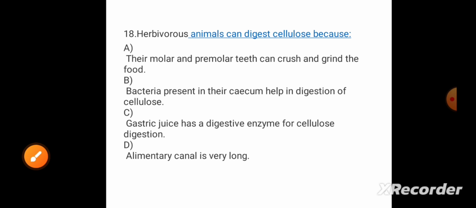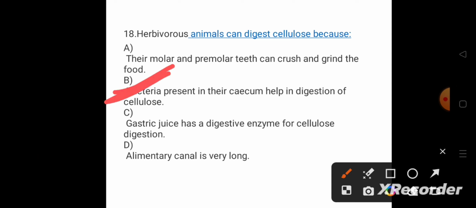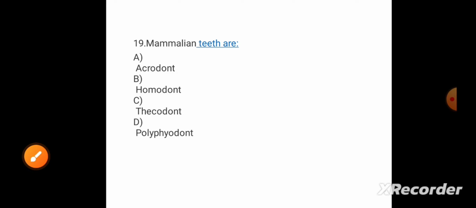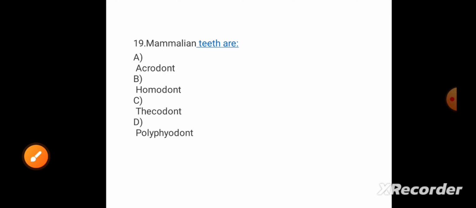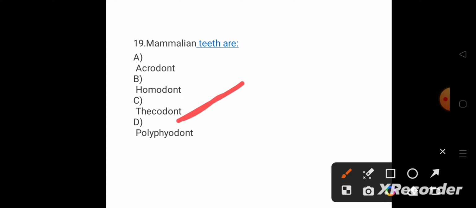Now coming to question number 18, herbivorous animals can digest cellulose, because the same question arises again. So the answer is option B, because bacteria present in their cecum help in digestion of the cellulose. You can just note down here, bacteria is specifically present in the cecum. Then coming to question number 19, mammalian teeth are. There are different types of teeth according to their arrival. Here the answer is thecodont, because mammalian teeth arise twice: first temporary teeth or milk teeth, then permanent teeth. So this kind of structure is thecodont.